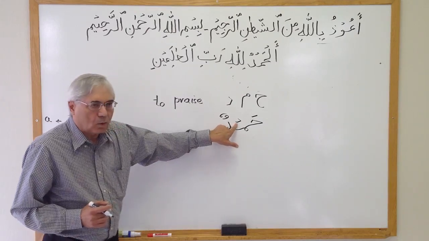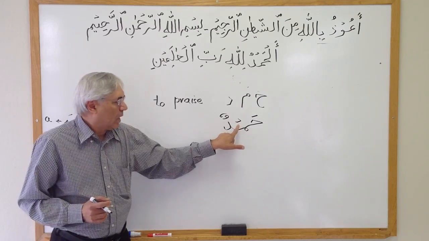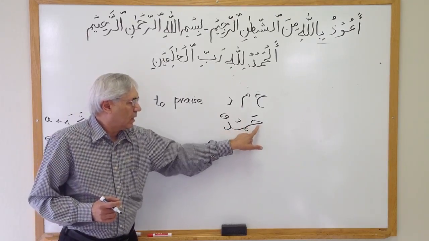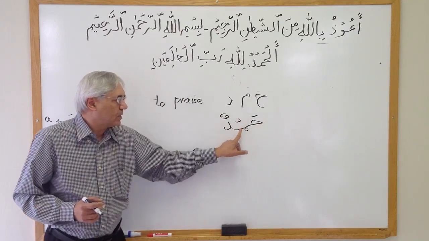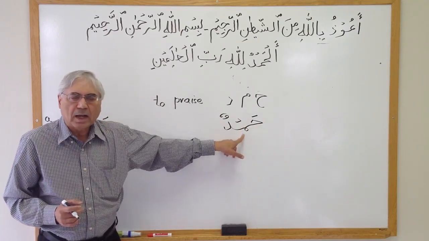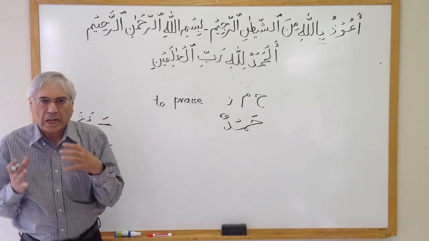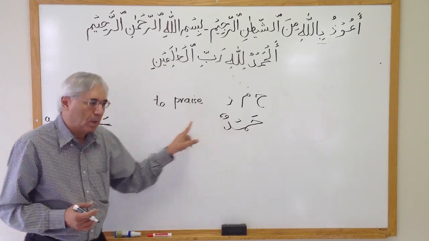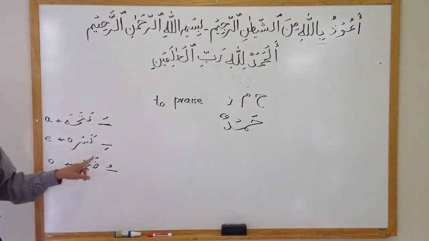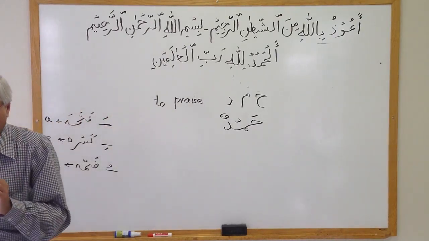Then this little sign here is called sukoon or jazm in Arabic. By itself it does not have a sound, but it combines the first letter with the second letter, and now the combination of these two will be Ham. And on the third letter, I put two dhammas. They are called dhammatan, and they have the sound of noon.